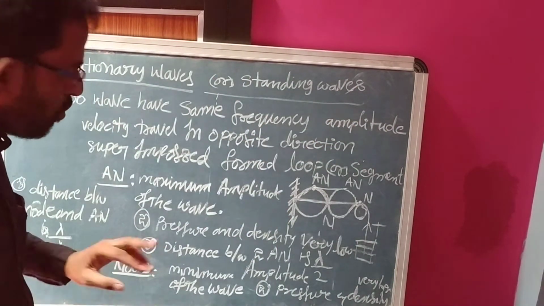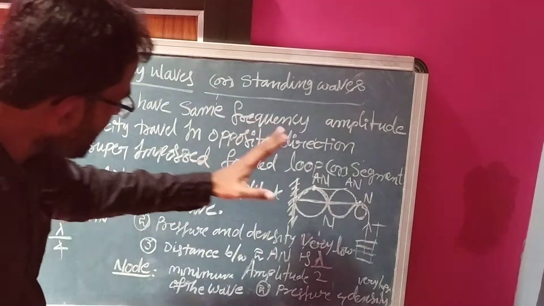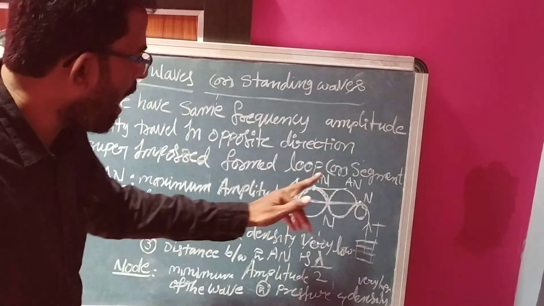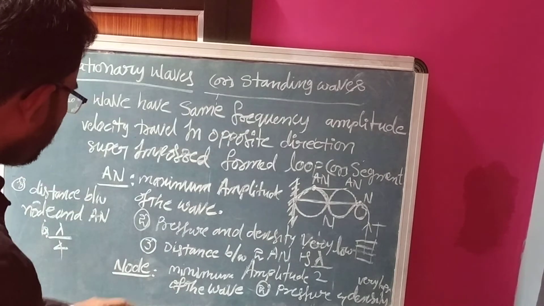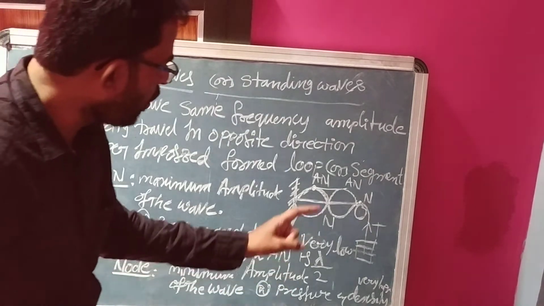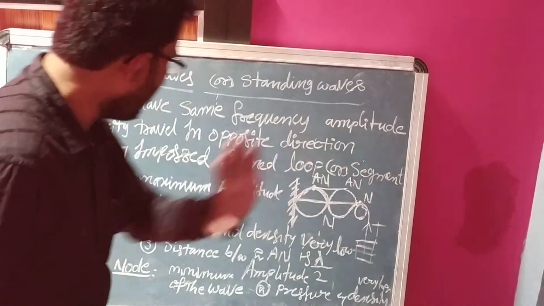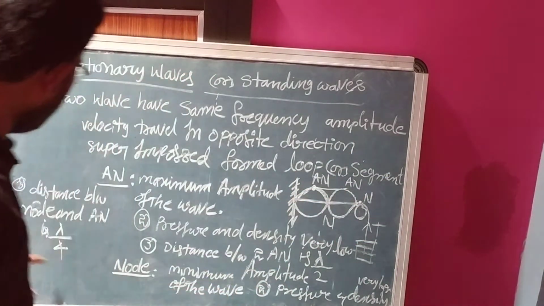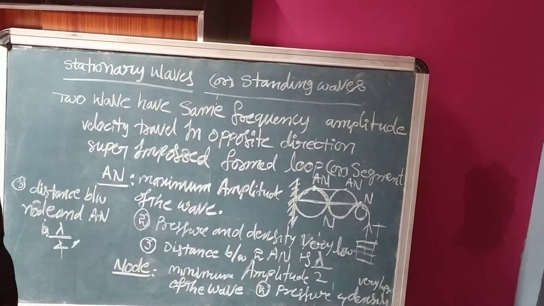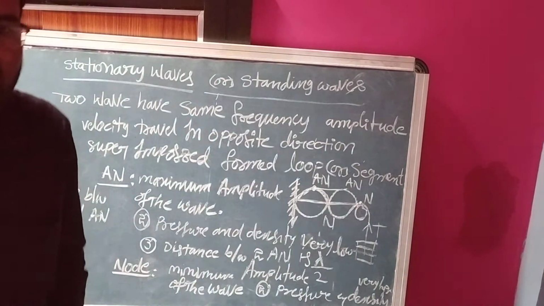Another one is the node. What is a node? The minimum displacement, or minimum amplitude, of the particle is called a node. Again at the node, pressure and density are very high. Again, the distance between a node and an antinode is lambda by 4. This is a stationary wave.